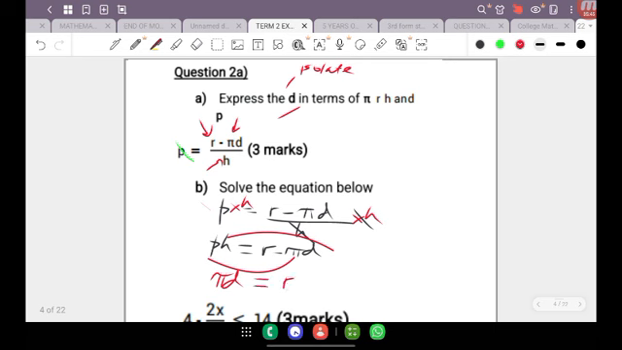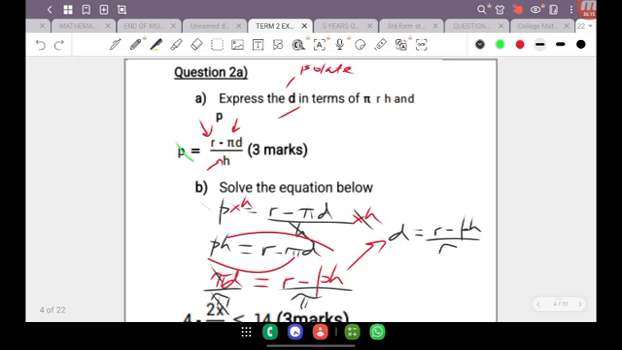And that's going to be equal to r take away pH. Remember that the positive pH was transposed. Positive becomes negative when you transpose. And so finally, I can simply divide both sides by pi. So I can divide here by pi, and I can divide here by pi. So I'm going to end up simply by cancelling the two pi's. D then is going to be equal to r minus pH all divided by pi.